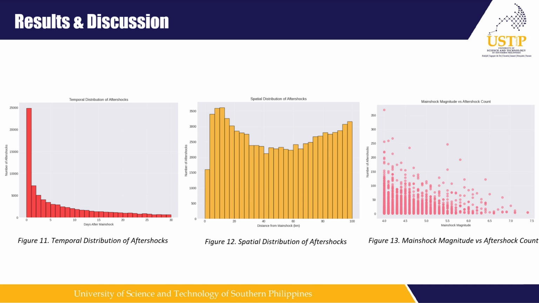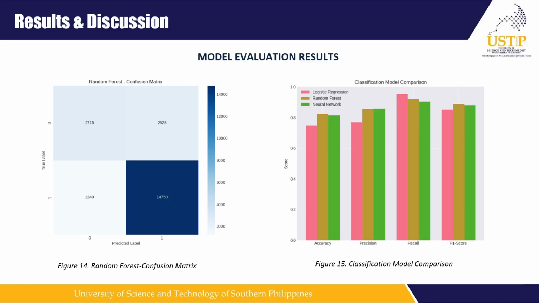Figure 11 shows the temporal distribution of the aftershocks, and then figure 12 shows the spatial distribution of aftershocks. The temporal one shows the days after the main shock, while the spatial one shows the distance from the main shock. Then figure 13 shows the main shock magnitude versus the aftershock count. So we can see here in the table. And then for figure 14, it shows the random forest confusion matrix. So we have here the predicted label and the true label.